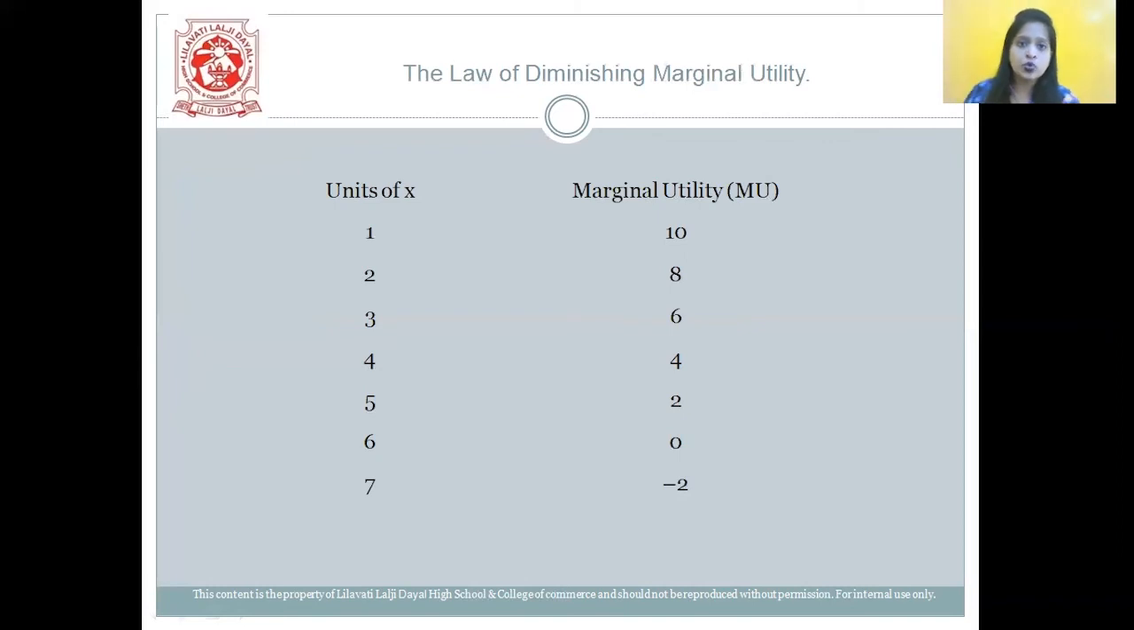Now, students, the law of diminishing marginal utility is explained. When 7 units are consumed, the marginal utility that you get at the first unit is 10. When you consume the second unit, it becomes 8. Third unit, it becomes 6. So what do we see? As the unit increases, the marginal utility of that thing goes on decreasing. At one point, it becomes 0 and then it becomes negative.